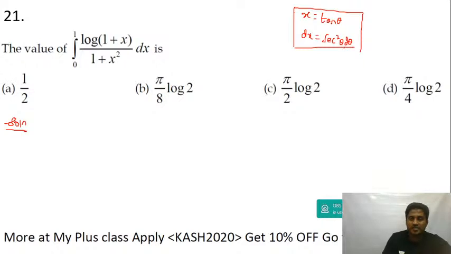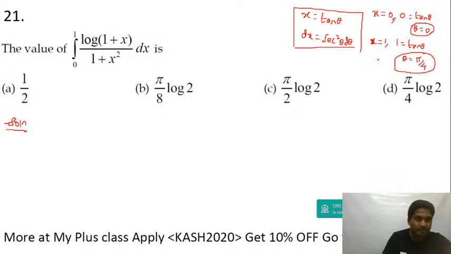Right, even the limit will change, guys. When x is equal to 0, you get 0 is equal to tan theta. So this means that theta is equal to 0. And when x is equal to 1, 1 equal to tan theta, theta equal to pi by 4. Yes, Raju, very good. When x is equal to 0, theta is equal to 0. When x is equal to 1, theta equal to pi by 4.